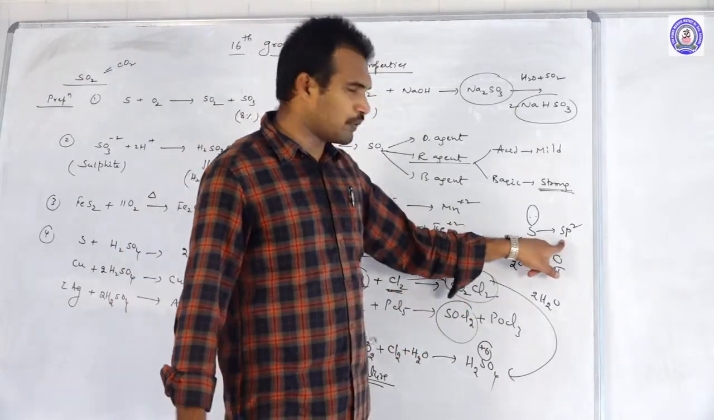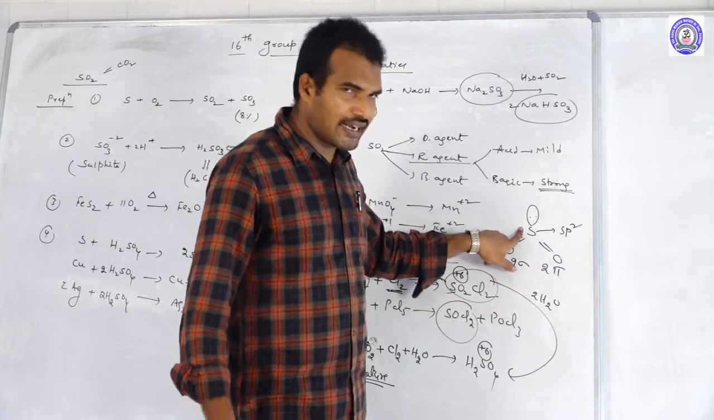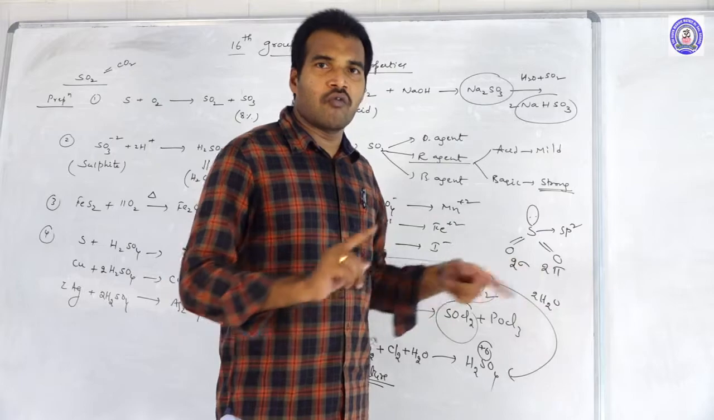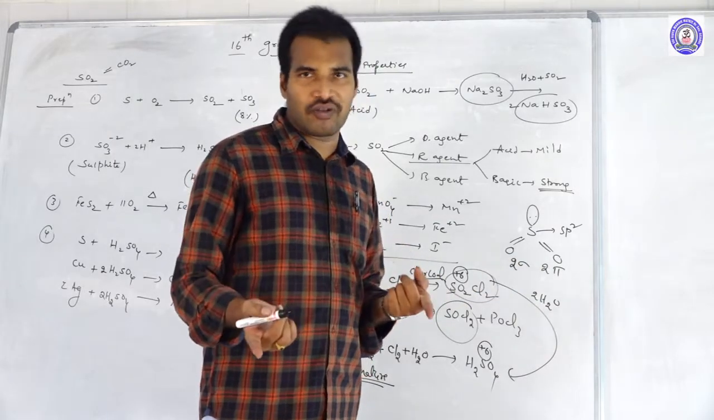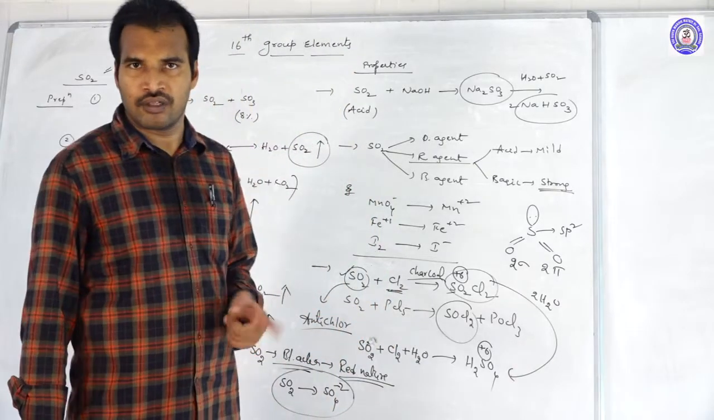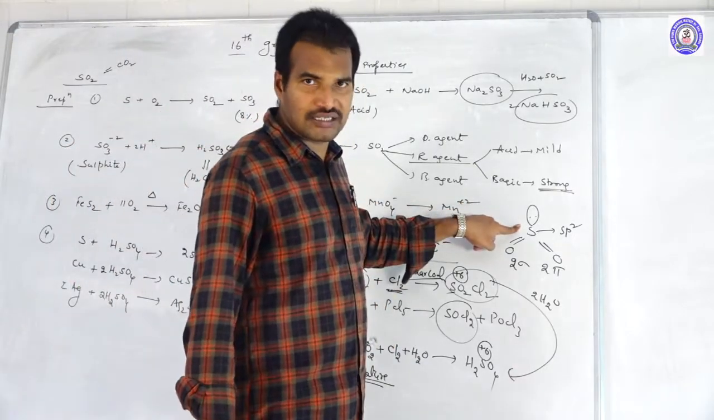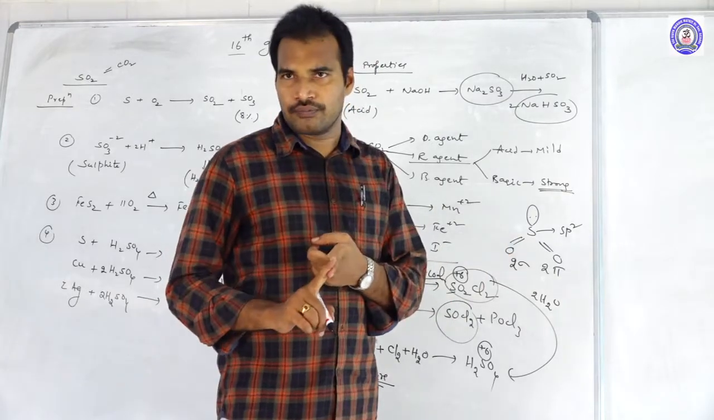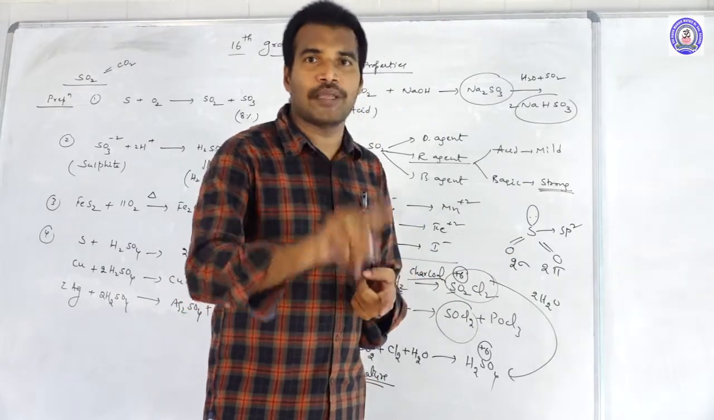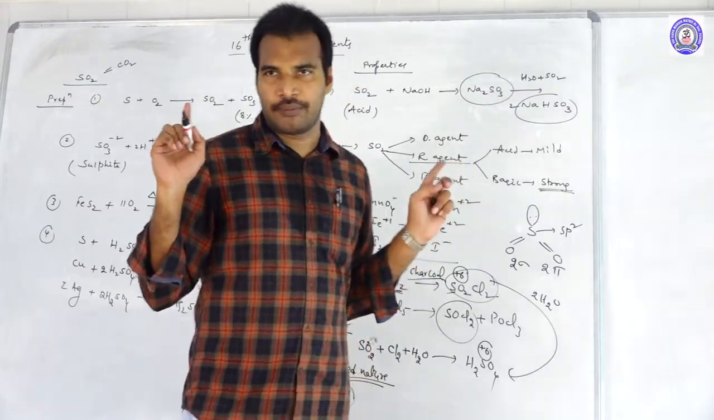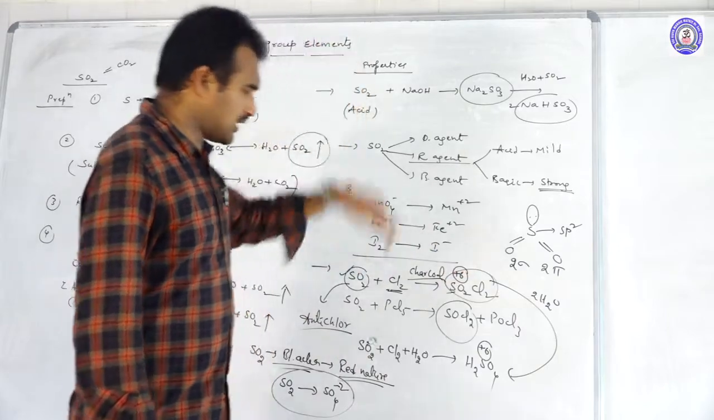It is undergoing sp2, which means the central sulfur atom has one pure p orbital. So out of 2 pi bonds, one is formed by p pi p pi overlapping, because already one pure p orbital is there and that pure p orbital is involved in the overlapping. The other one is by p pi d pi overlapping. So this is about SO2.